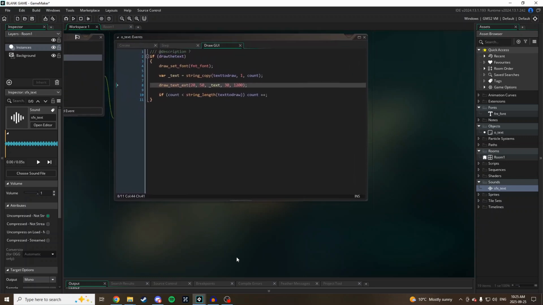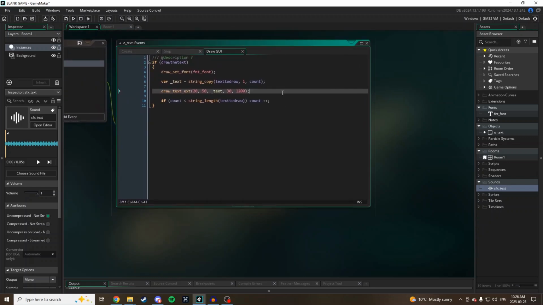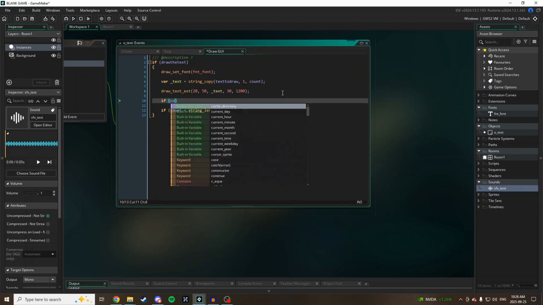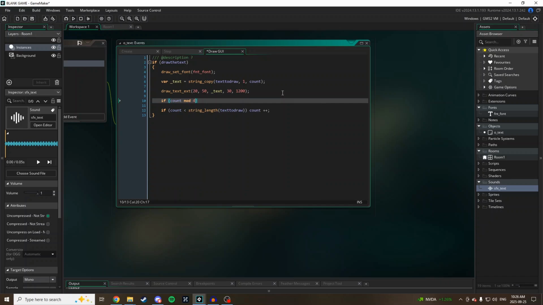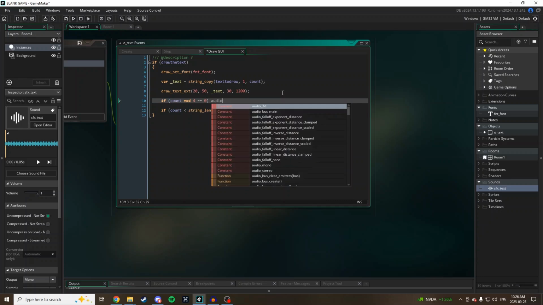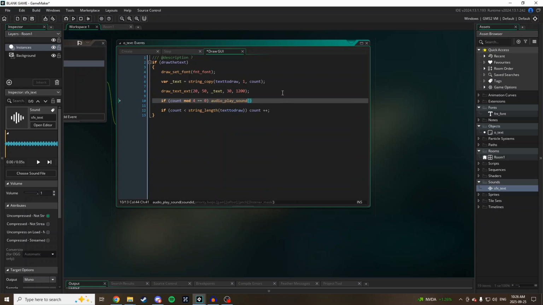But the way I'm going to do that is I'm actually only going to play the sound effect every 4 frames. So the easiest way to do this is I'm just going to go if count mod 4 equals 0, audio play sound. I'm going to go SFX text. The priority, I'm just going to make it 1 because it's my only sound effect. And loops is going to be false.